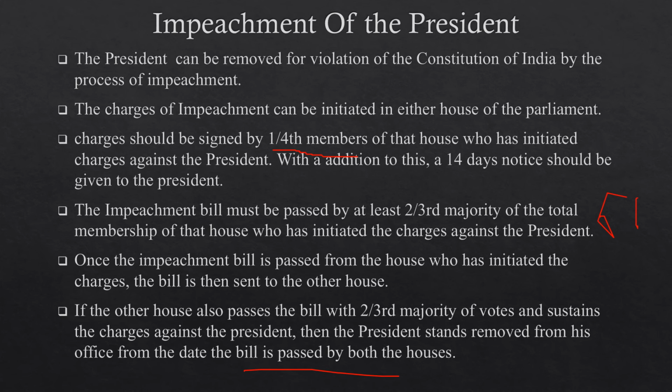1/4 of the members of the house has to initiate the charge, and in addition to this, a 14 days notice should be given to the president, and this bill must be passed by at least two-thirds majority of the total members of that house, and then this bill has to be passed to the other house. In the other house also it has to be passed with the two-thirds majority of the votes. Then the president stands removed from his office.